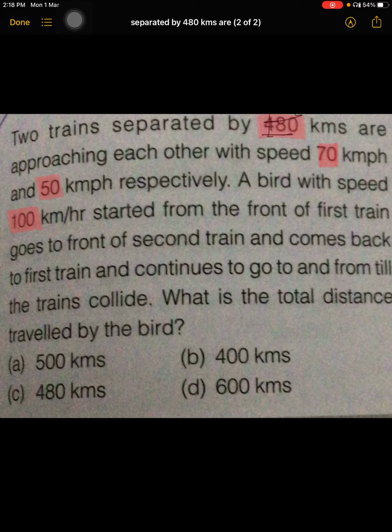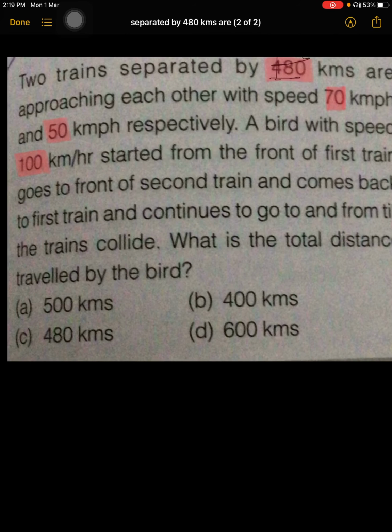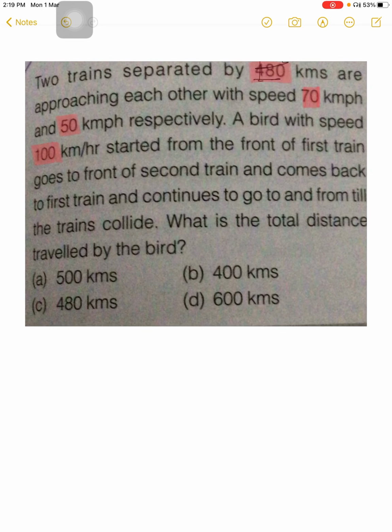So, two trains separated by 480 kilometers are approaching each other with the speed of 70 kilometer per hour and 50 kilometer per hour respectively. A bird with the speed of 100 kilometer per hour started from the front of the first train, goes to the front of the second train and comes back to the first train, and continues to go to and fro till the trains collide. What is the total distance traveled by the bird? Very nice question this is. So we will try to find the solution.